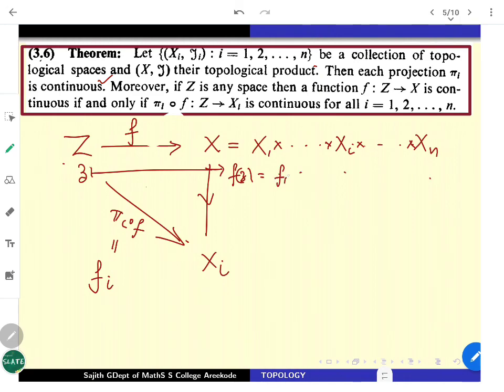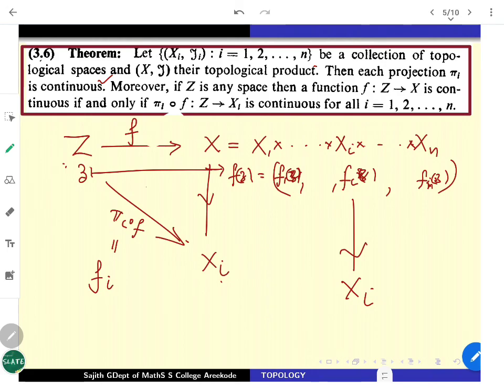So comfortably you can write f1 of z, f2 of z, fi of z, up to fn of z. Ultimately we are writing it in this way. So the fi's are defined from Z to Xi. These fi functions are the ones landing in the ith component. That is fi, Z going to Xi. So the composition works like that.